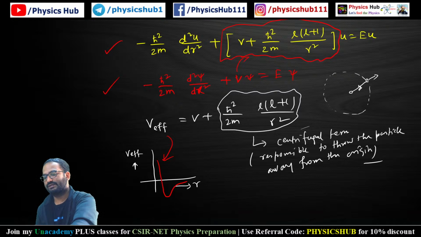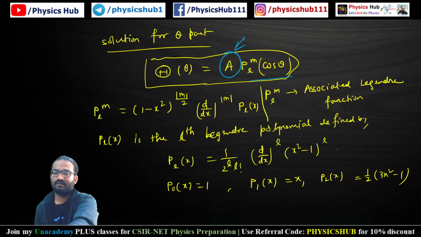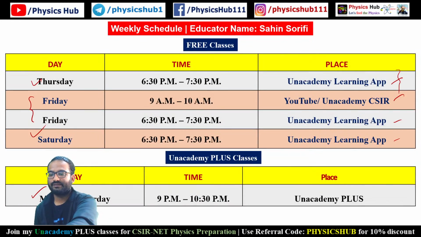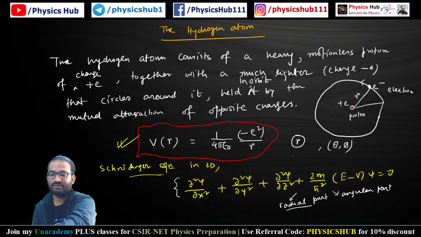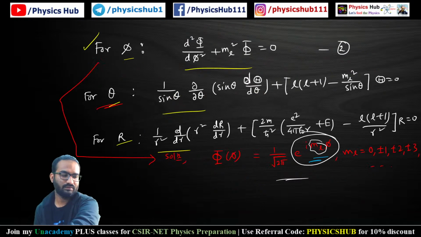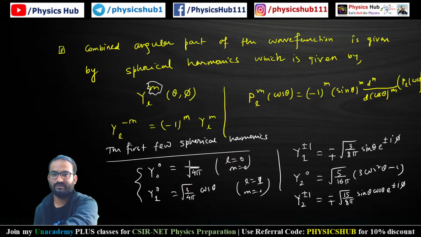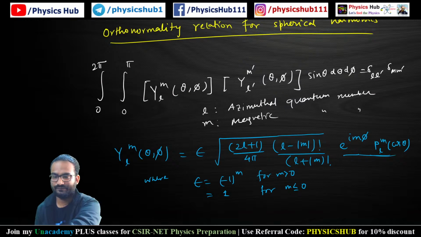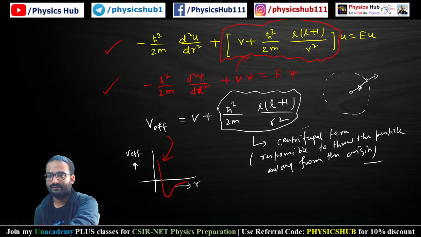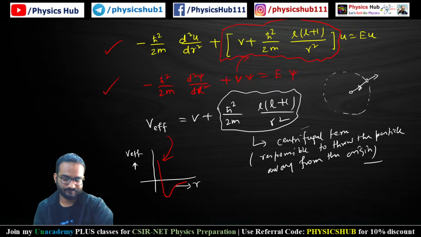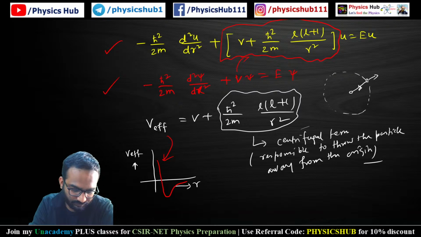Now we have discussed these things in detail. So is there any question you can ask me from the solution of the hydrogen atom? Now we are going to talk about different parameters of this, like energy eigenfunction, energy eigenvalue, what is the Bohr radius, all of those things. And we'll solve some problems.